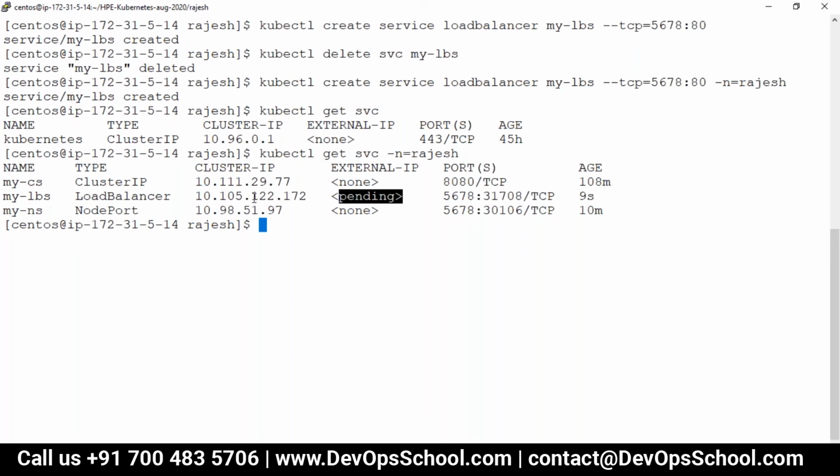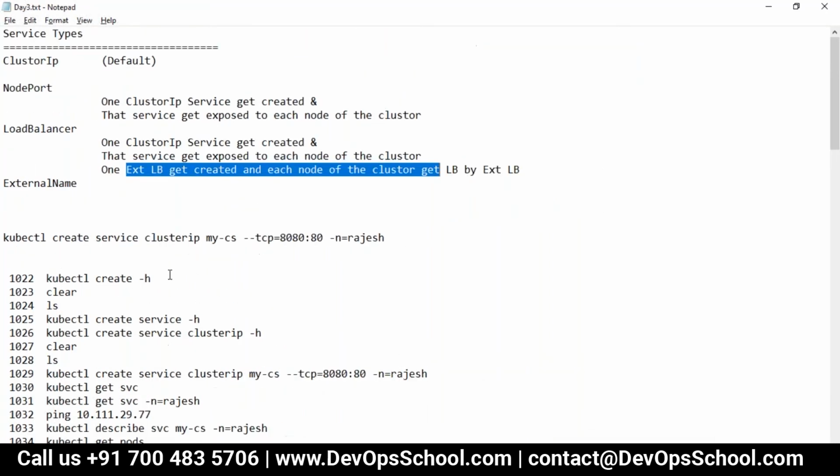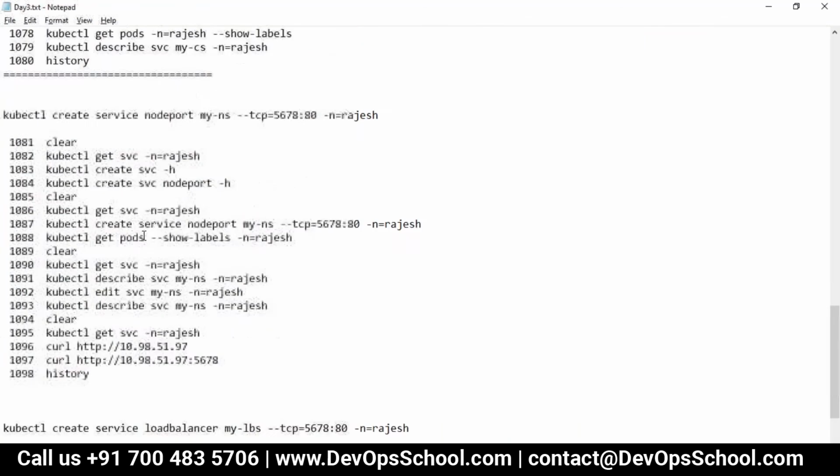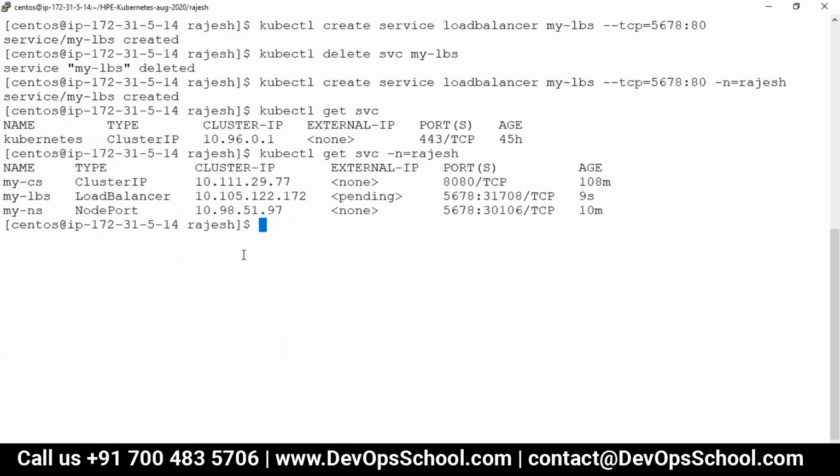So now, can I access this? Curl HTTP. Okay, I have to match this one. What is it? Label, right? Yeah, I forgot the label again. This is the one, app my dev. So I'm going to edit the service. I'm doing this manually just for your confidence.